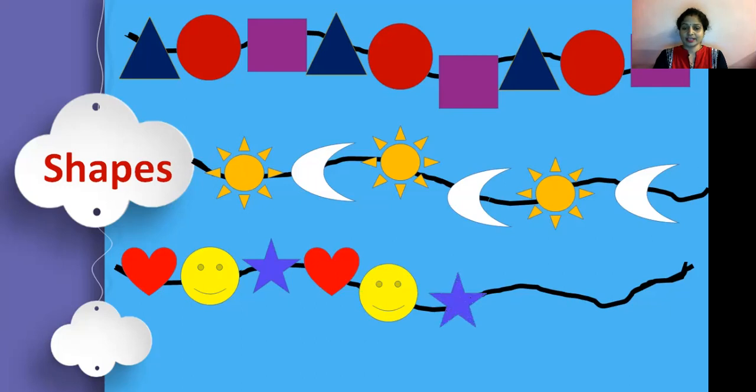Smiley. And what next? A star. Now read the pattern by yourself. Heart, smiley, star. Heart, smiley, star. So what will come next? Heart, right. And what about the other thing? Next one, a smiley. And the last is a star. So this is called a pattern of shapes, in which we are repeating these shapes again and again after a certain interval. Okay, understood?